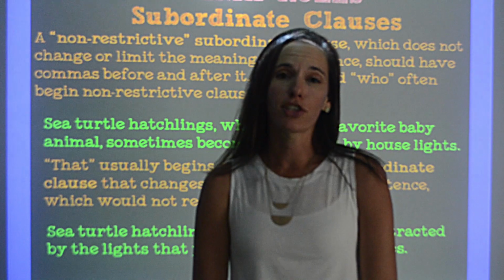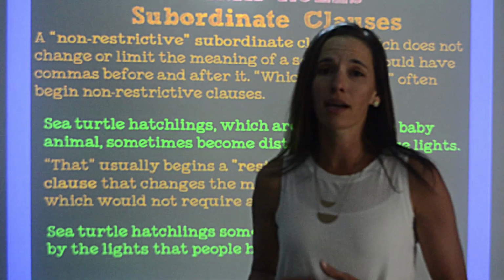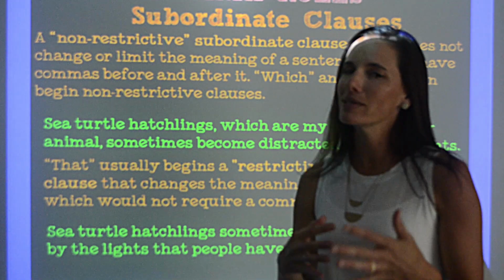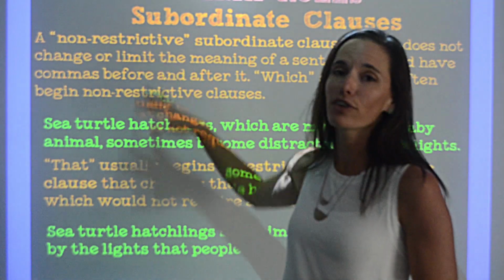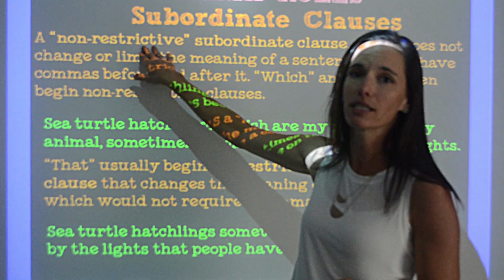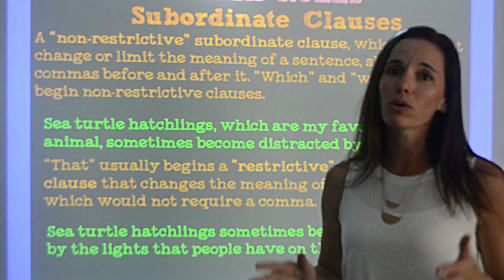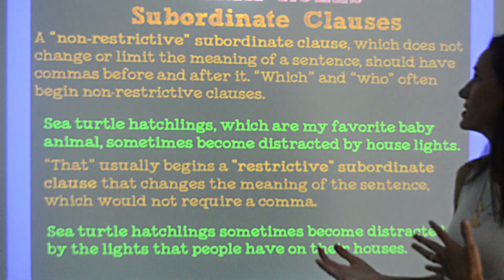When we learned about conjunctions, we learned about subordinating conjunctions, which start off subordinate clauses. We're going to go a little bit deeper into that now. We have 2 different types of subordinate clauses. First, we have a non-restrictive subordinate clause. This is a clause that doesn't change or limit the overall meaning of a sentence.